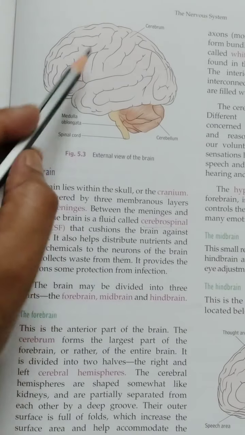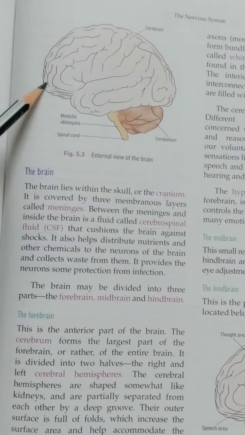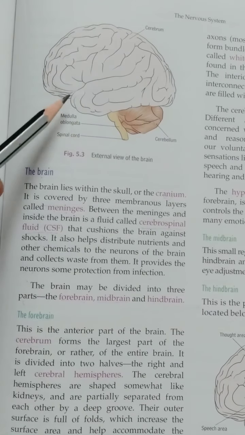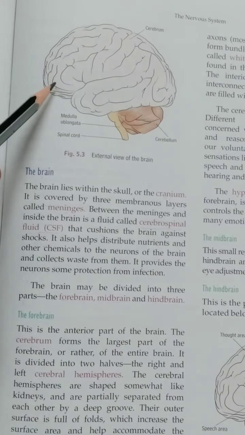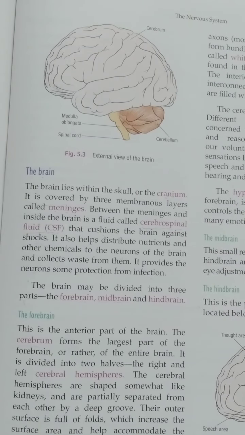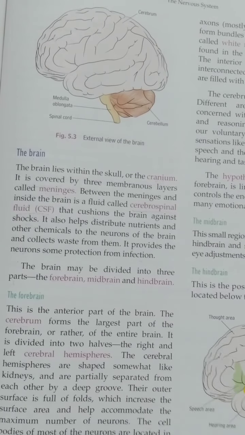Beta, the entire cerebrum is divided into two main parts. The outer part is called cortex and the inner is medulla. The cortex of the cerebrum, that is the outer part of the cerebrum, is grayish in appearance, and the matter which is present there is called gray matter.